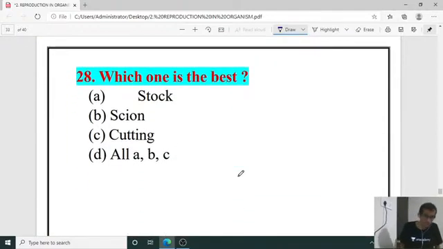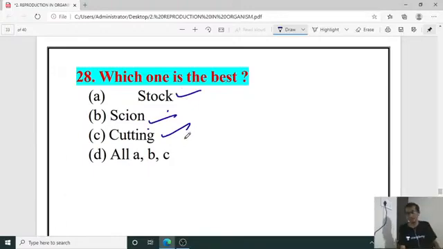And 28th question, we are with another two questions. Okay, which one is the best? Which one is the best means for grafting purpose. 28, it is stalk, scion, cutting. All the three things are very much essential. So right answer is D.